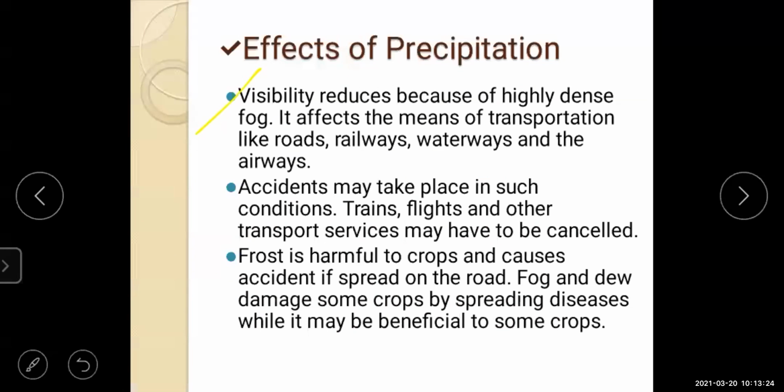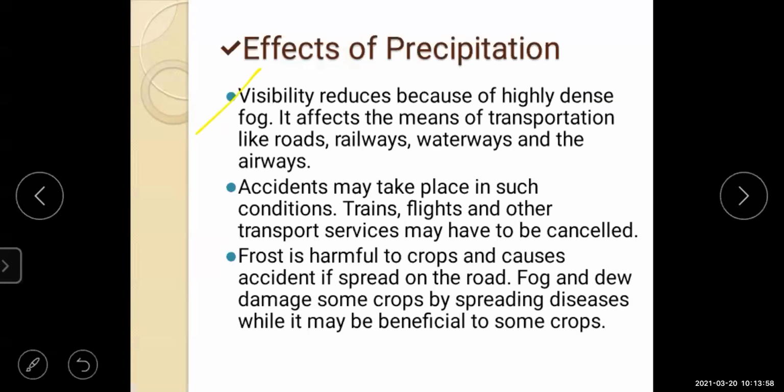Next is about the fog. Yes, hailstone also will have an effect on our crops. Visibility reduces because of high dense fog. If you go to a higher altitude at the hill station, you will see the fog over there. You will not be able to see what is in front of us when we are driving in the bus. The higher altitude region at the hill station is full of fog.